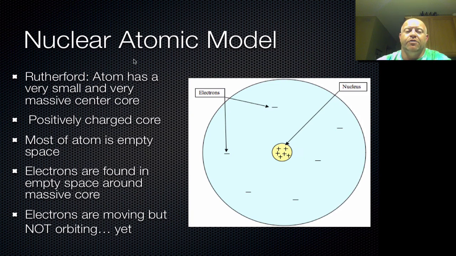So really, in the nuclear model, all we've really done is taken the idea of evenly spread out mass, condensed all the mass to the center core, and have put the electrons in this empty void around this massive core for a nuclear atom. And we haven't talked about how those electrons are moving yet.